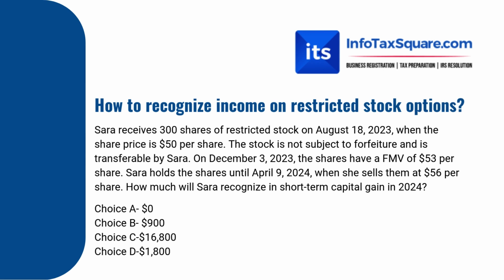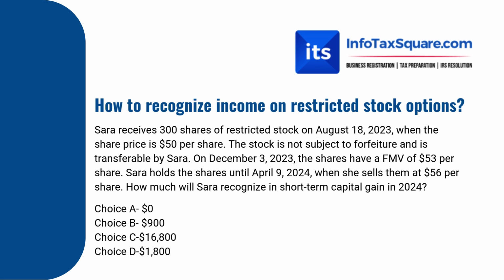Sara received 300 shares of restricted stock on August 18, 2023, when the share price is $50 per share. The stock is not subject to forfeiture and is transferable by Sara. On December 3, 2023, the shares have a fair market value of $53 per share. Sara holds the shares until April 9, 2024, when she sells them at $56 per share. How much will Sara recognize in short-term capital gain in 2024?